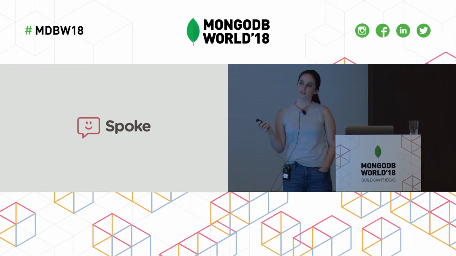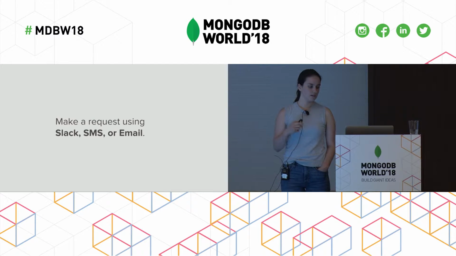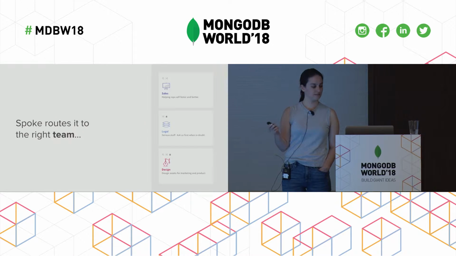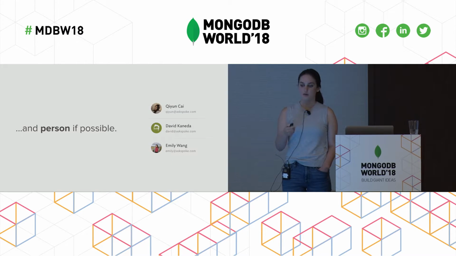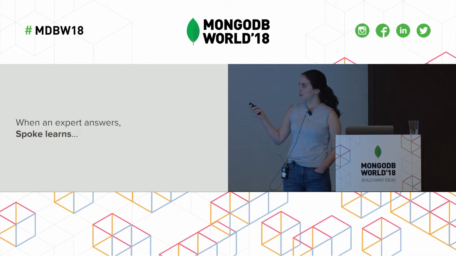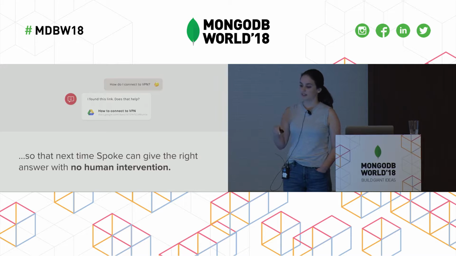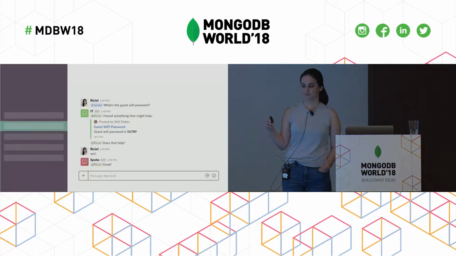So when Spoke started 2 years ago, a chatbot was one of the first things we broke ground on. With our bot, you can make a request using Slack, SMS, or email. Spoke will route it to the right team. So here we have, for example, sales, legal, or design. And we'll also try to route it to the right person if possible. When an expert answers, meaning someone on your team knows the answer to your workplace request, Spoke will learn from that so that next time the bot will be able to give the right answer without any human intervention.